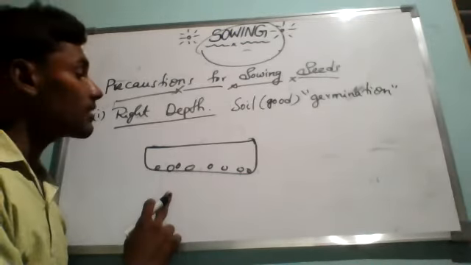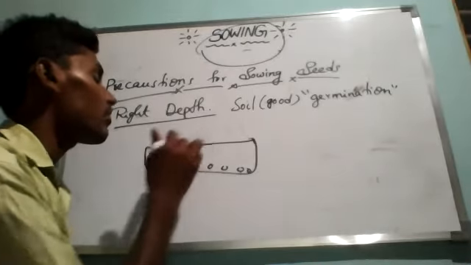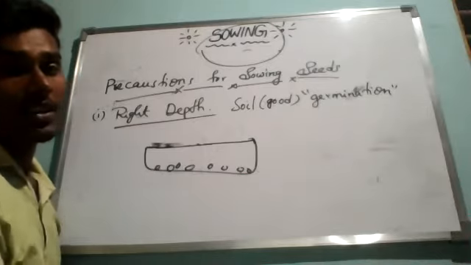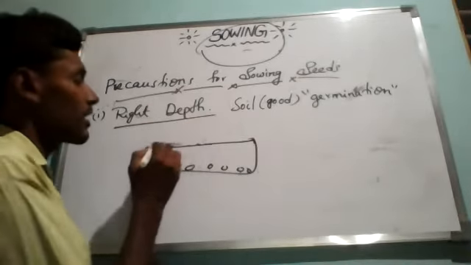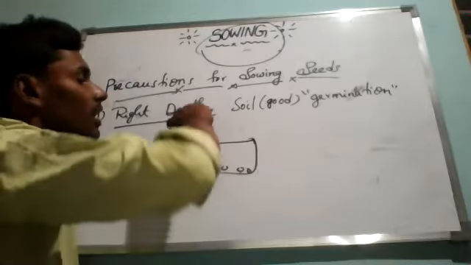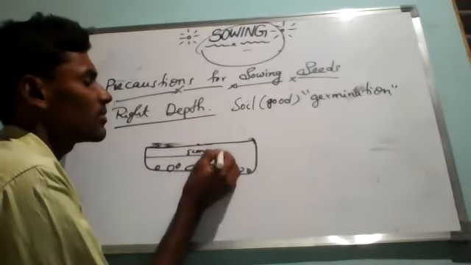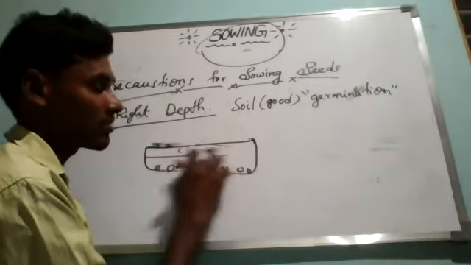If you throw them on the surface, they will be eaten by animals. If you keep them very deep inside the soil, very deep means not 50 feet or 100 feet, just like 5 centimeters to 10 centimeters distance almost. This is just for the namesake I'm explaining. It is not the correct exact measurement.